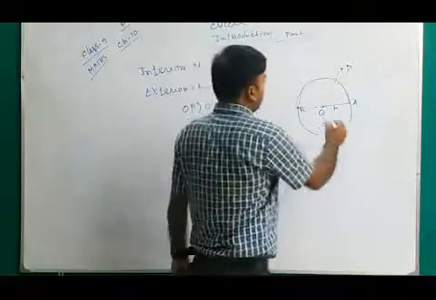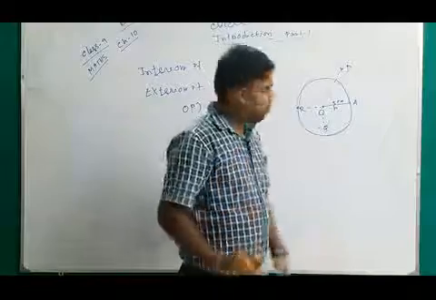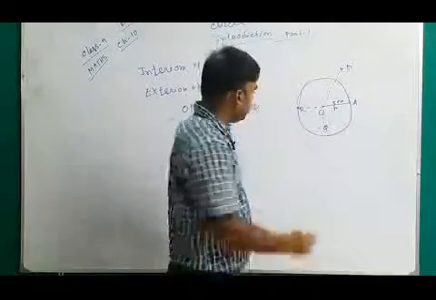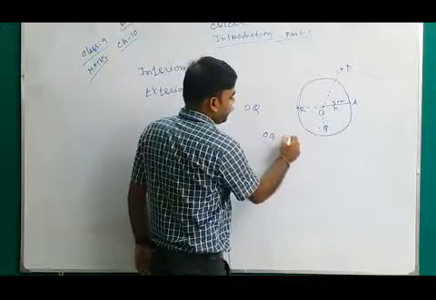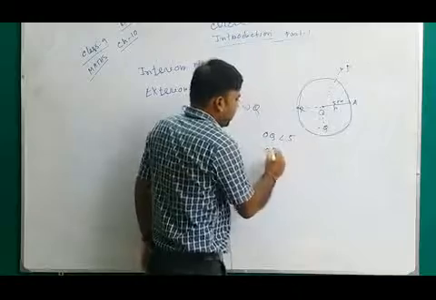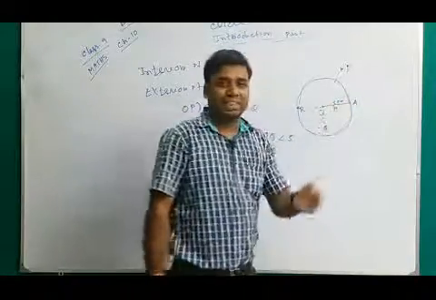So you can say, if OA is 5 cm, OQ must be less than 5 cm. And what about OP? The relation between OA and OP is that OP is greater than OA.